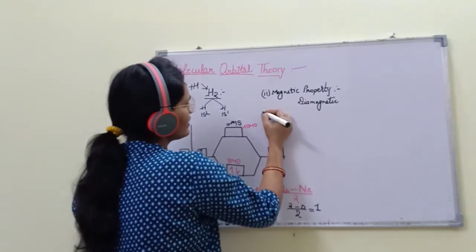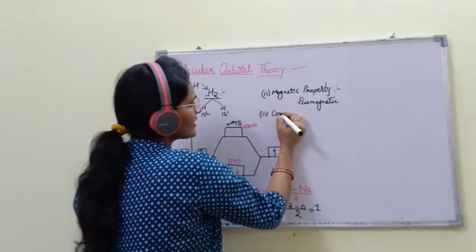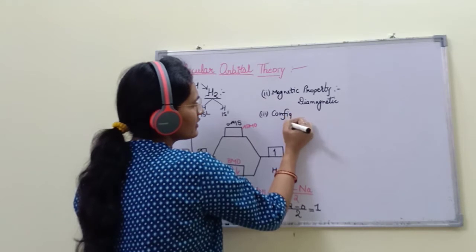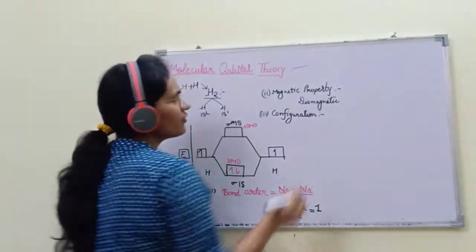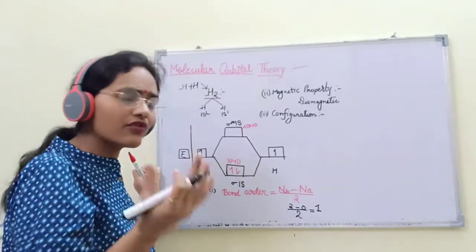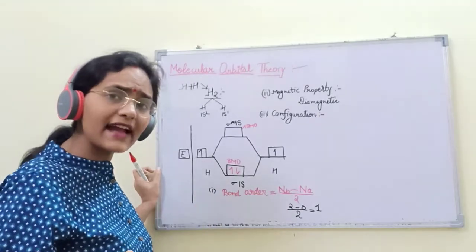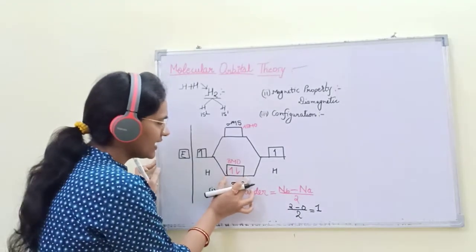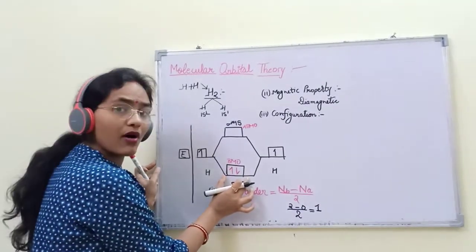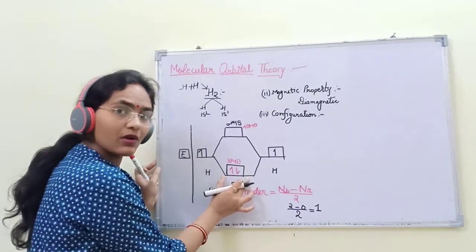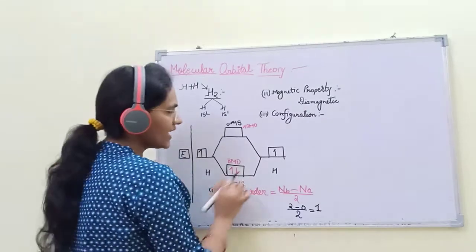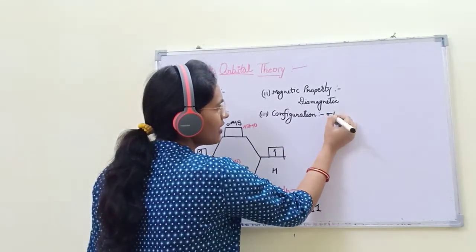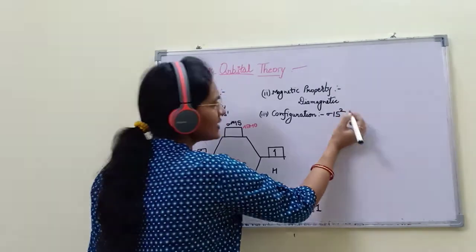Next point, we will discuss configuration. What is the configuration? How will we write the configuration? This is the molecular orbital. This is the bonding molecular orbital. This is the anti-bonding molecular orbital. The configuration is sigma 1s2. This is the configuration.